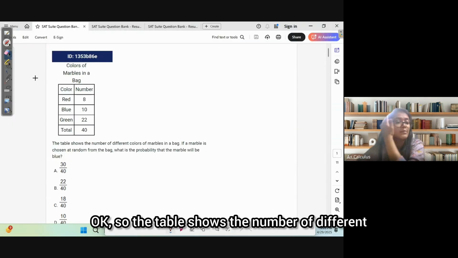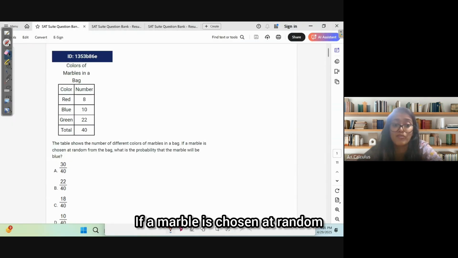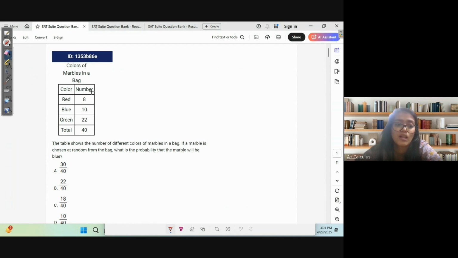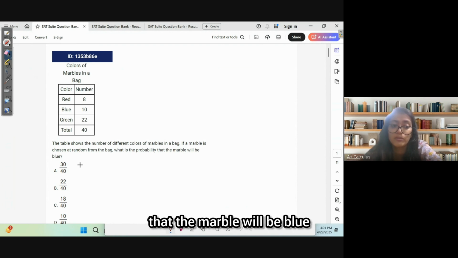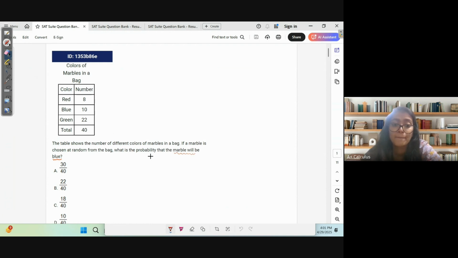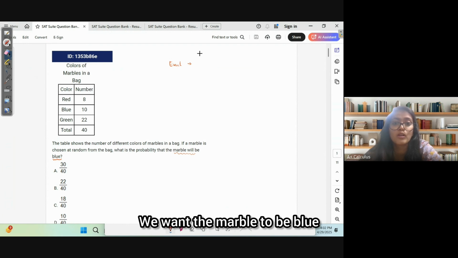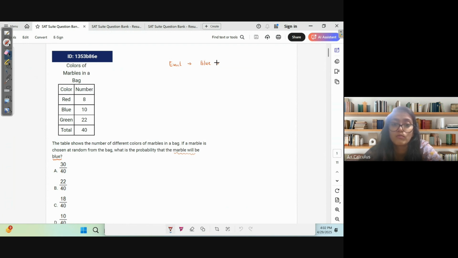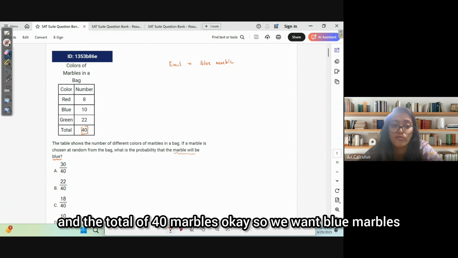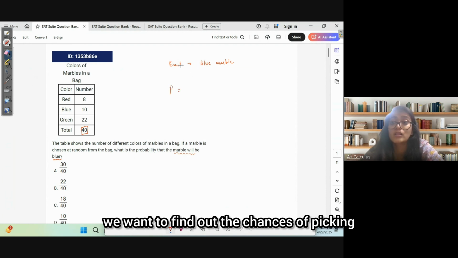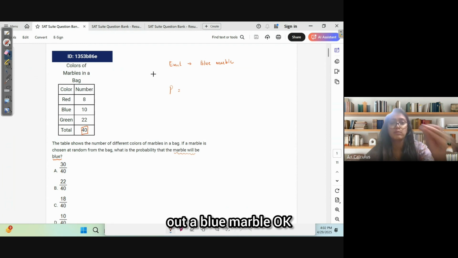Okay, so the table shows the number of different colors of marbles in a bag. If a marble is chosen at random from the bag, what is the probability that the marble will be blue? Now, this is your event that you want to happen. The event is that we want the marble to be blue. So there is a bag, and inside that bag, there are red, blue, and green marbles, a total of 40 marbles. We want to find out the chances of picking out a blue marble.